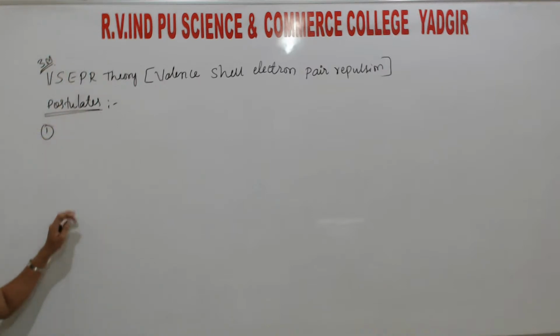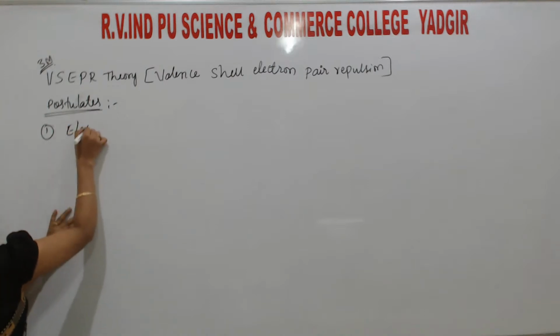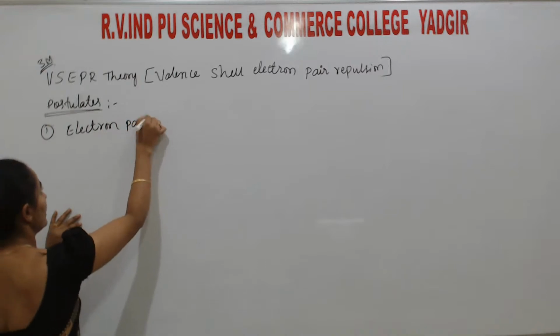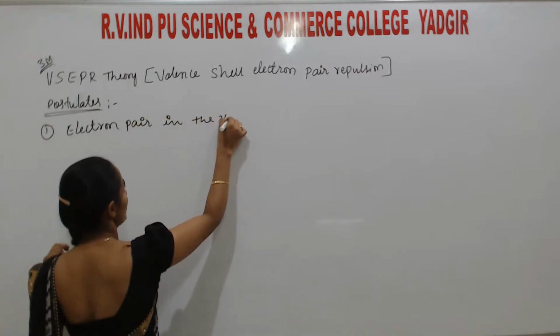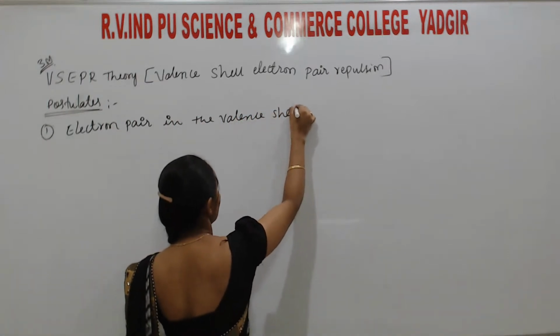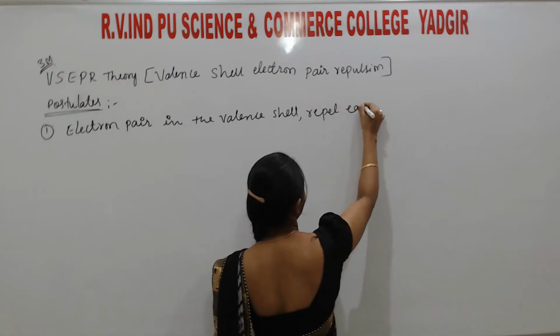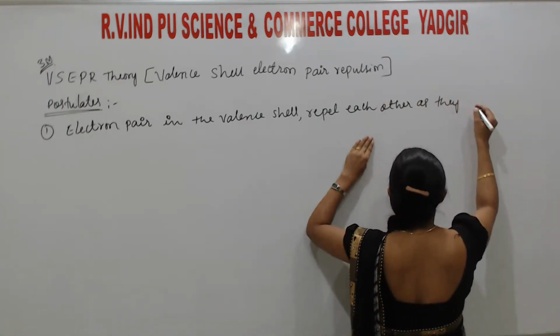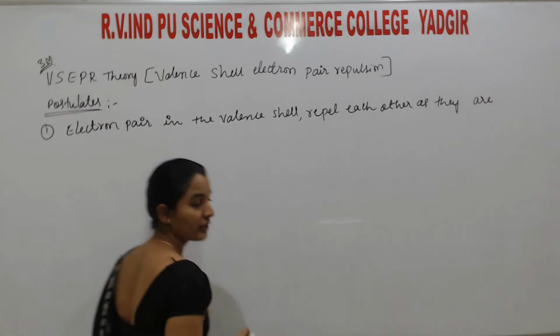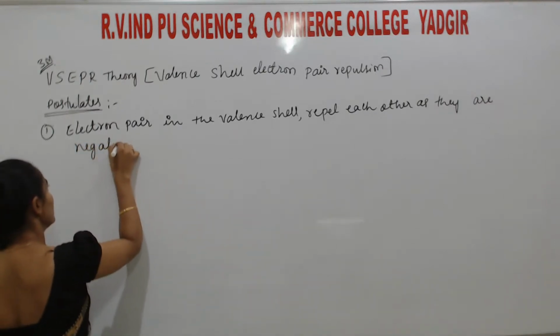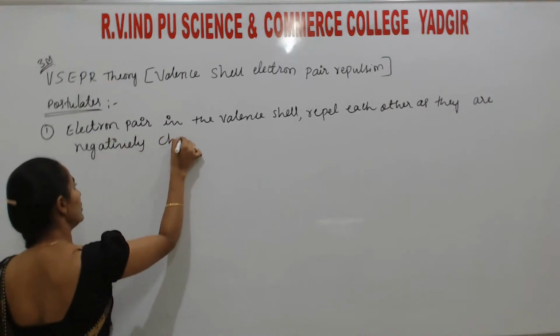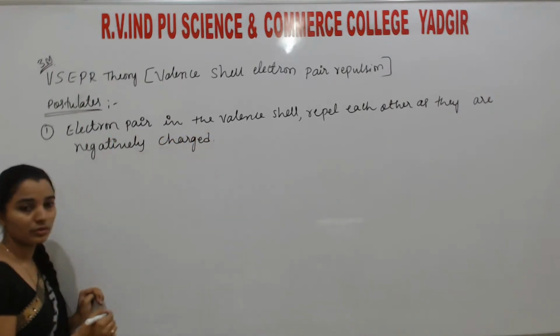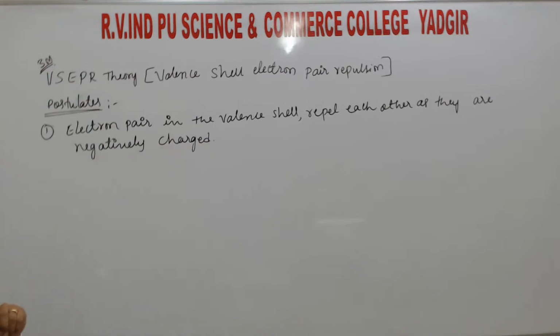The first one: electron pairs in the valence shell repel each other as they are negatively charged. Okay, that is the first postulate.